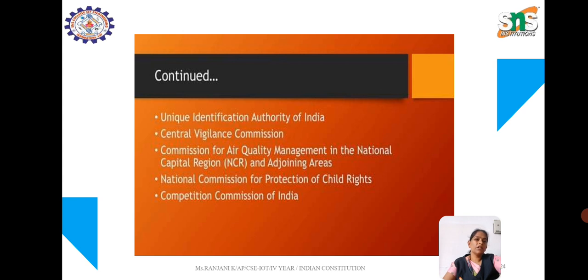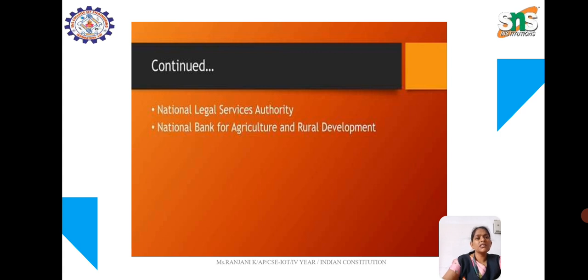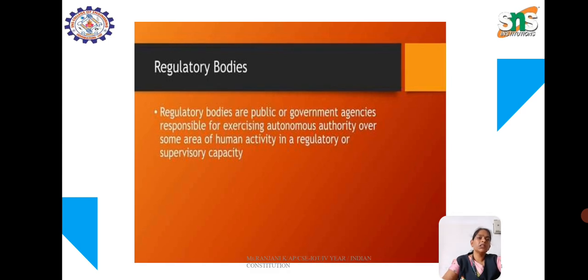Also the Unique Identification Authority of India and the Central Vigilance Commission come under these non-constitutional bodies, as do the Commission for Air Quality Management in National Capital Region and adjoining areas, the National Commission for Protection of Child Rights and the Competition Commission of India. The National Legal Services Authority and the National Bank for Agriculture and Rural Development also come under statutory bodies.